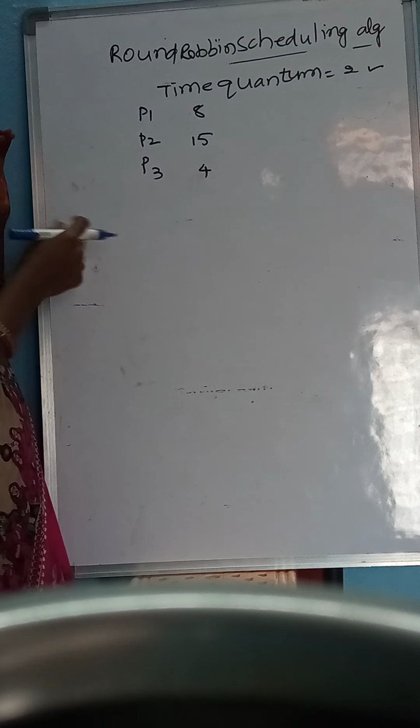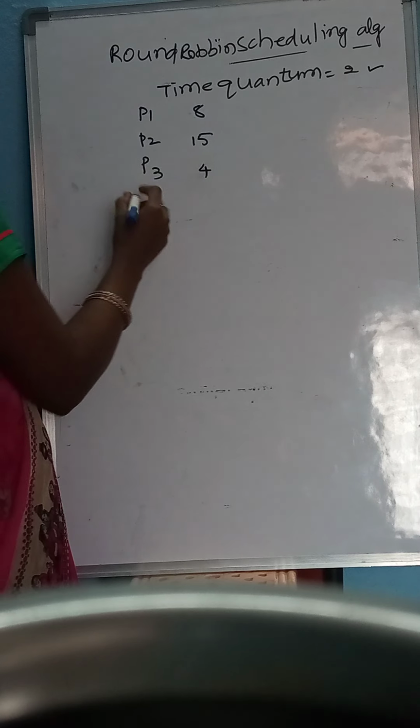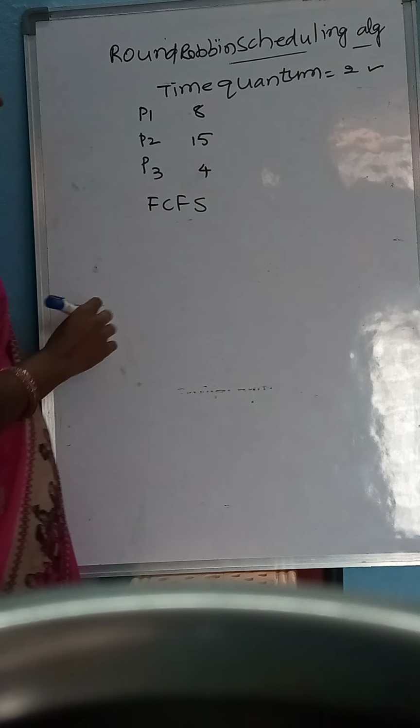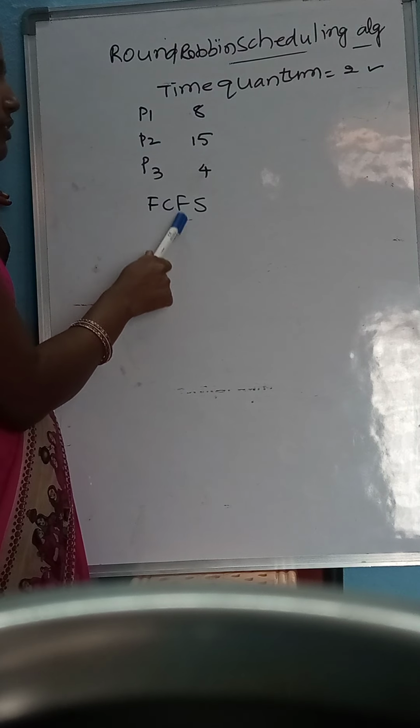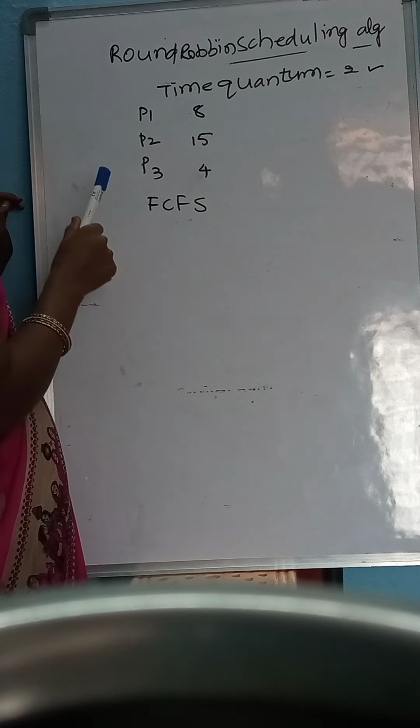But which process is selected first? Anyhow we are saying that the time quantum is given as 2 seconds, so each and every process has to execute for 2 seconds. So it follows the rule of FCFS, that means first come, first serve scheduling algorithm. Which process comes to the queue first? That process is executed first. Clear?